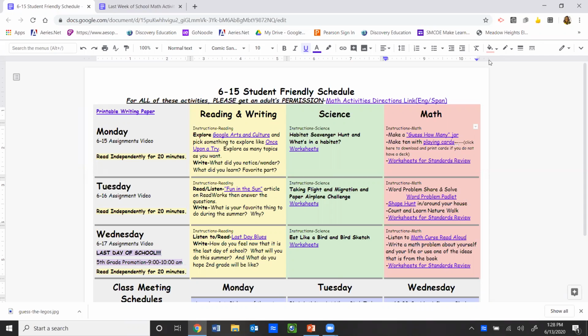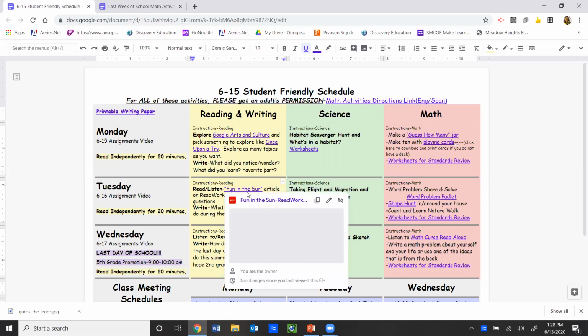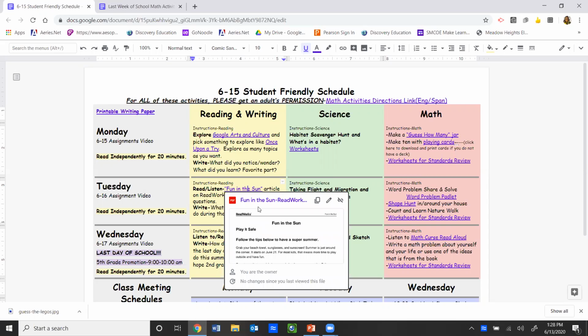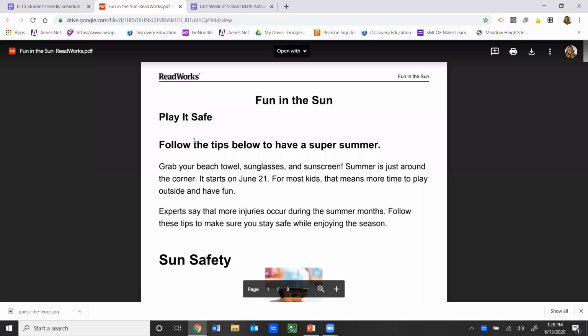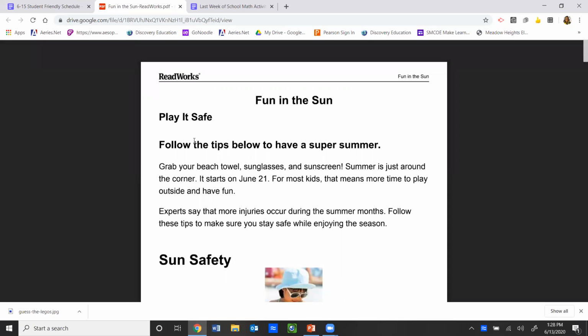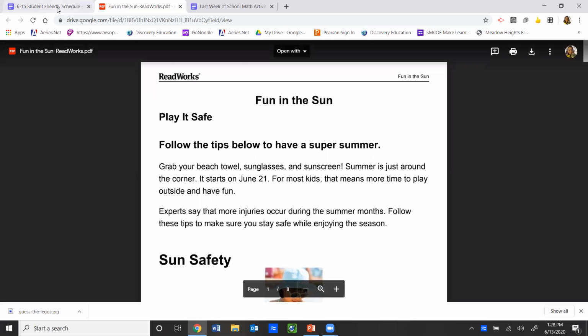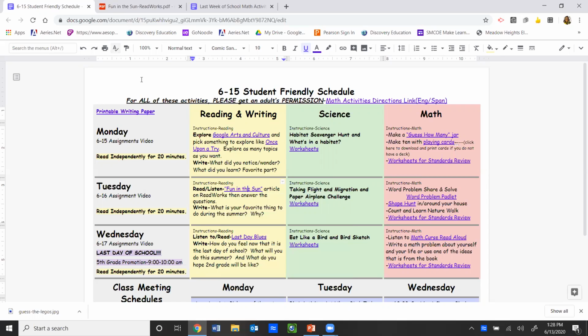Now, you can go to your Google Classroom and find the assignment there, or if you click on this link here, for Fun in the Sun, you'll have a PDF version that you can open up. The only thing about this version is that it can't be read to you. So if you want to have the computer read it to you, you're going to want to go to your Google Classroom and click on the assignment that has Fun in the Sun. After you read or listen to the article, you are going to then answer the questions.